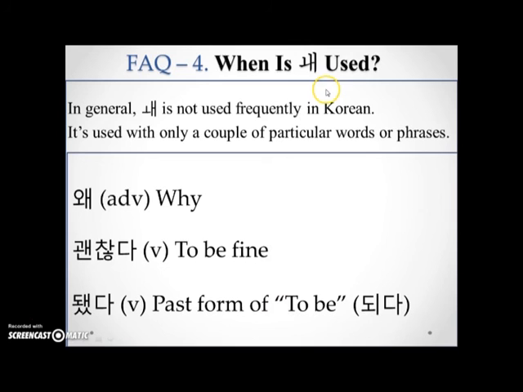Okay, and the other one up here is not used a lot. We only use it for certain expressions. So the expressions I can think of, 왜 means why. 괜찮다, as in 괜찮아요, that means to be fine. So whenever I'm asking 괜찮아요, the gen sound is recorded with this type of 왜. And 됐다 here is a past form of 되다, but you don't have to know this at this point. Just remember 왜 and 괜찮다, as in 괜찮아요. Those two are the expressions that use this type of 왜 as spelling.